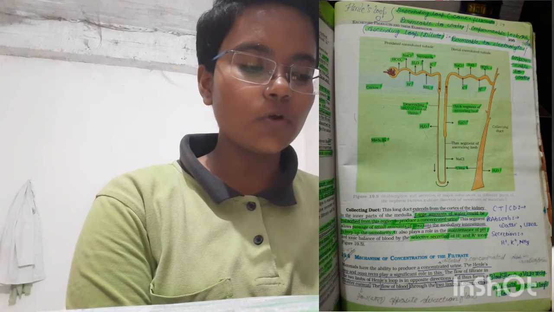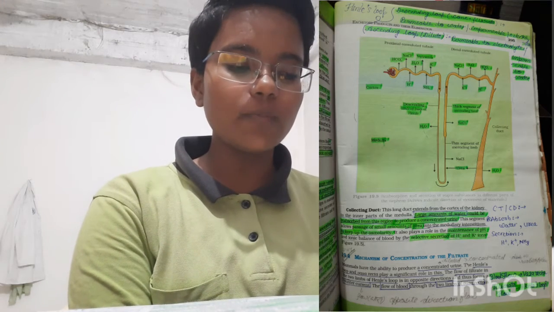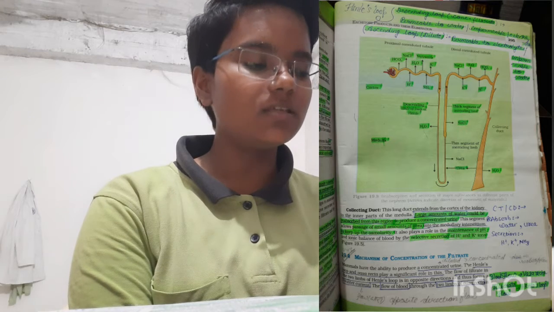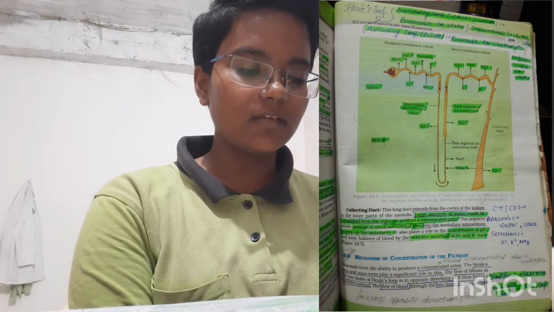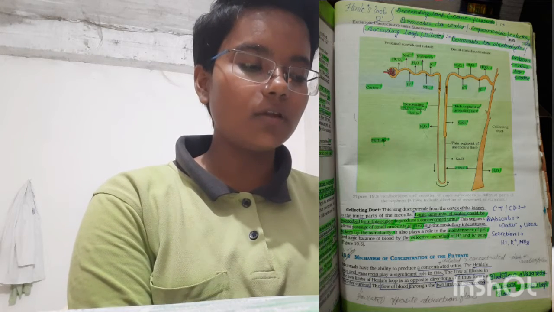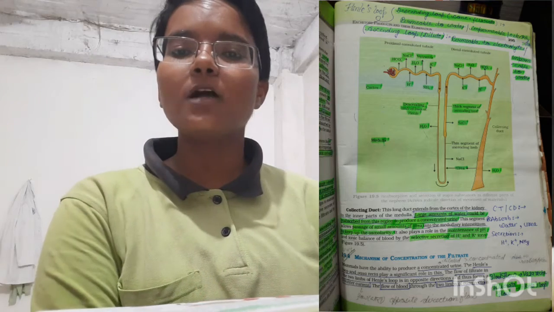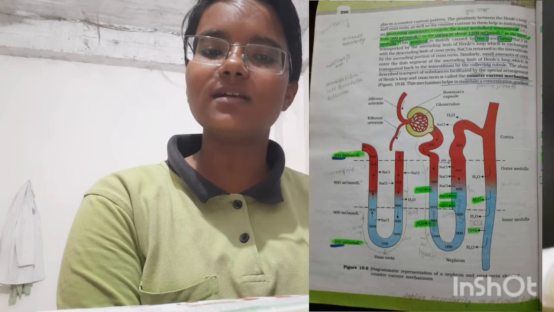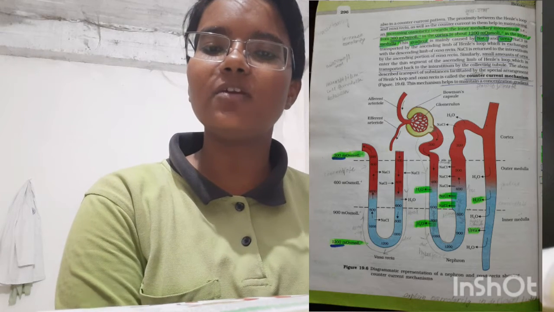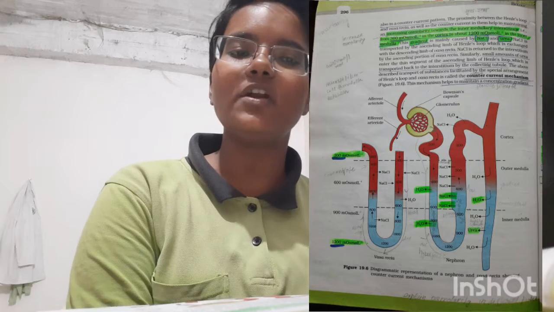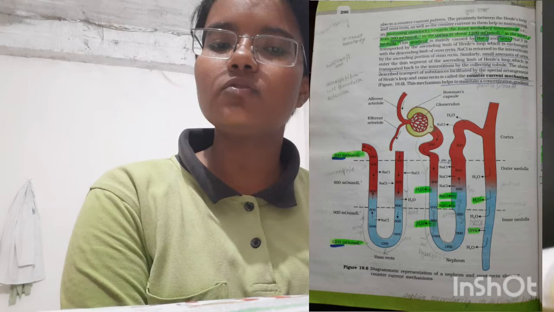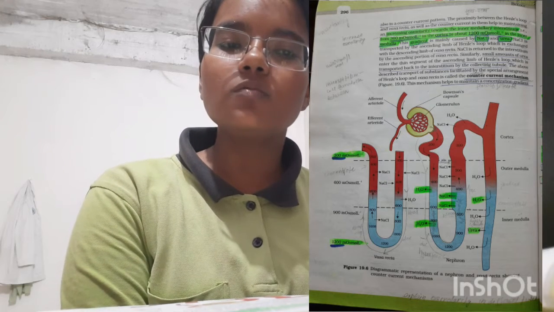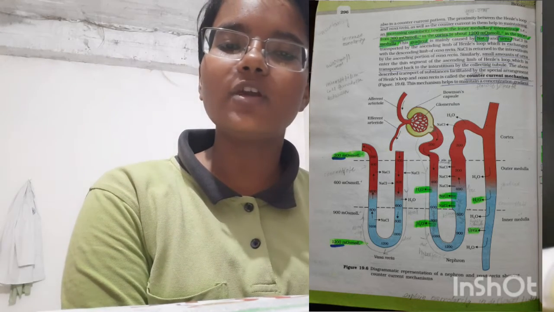Mammals have the ability to produce concentrated urine. The Henle's loop and vasa recta play a significant role in this. The flow of filtrate in the two limbs of Henle's loop is in opposite direction and thus forms a counter current. The flow of blood through the two limbs of vasa recta is also in a counter current pattern. The proximity between the Henle's loop and vasa recta as well as the counter current in them helps in maintaining and increasing osmolarity towards the inner medullary interstitium, that is from 300 milliosmole per liter in the cortex to about 1200 milliosmole per liter in the inner medulla.